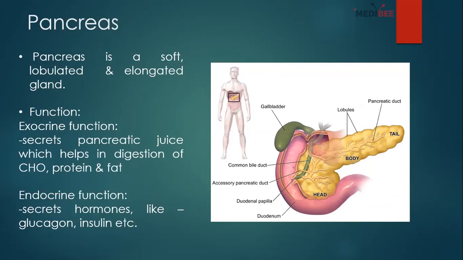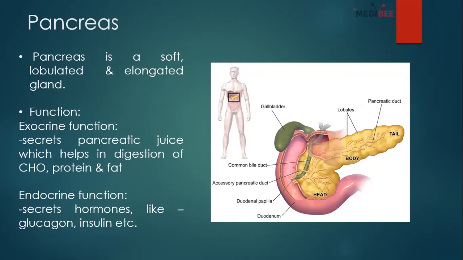That's why it is called a mixed gland, because it consists of exocrine as well as endocrine functions. So what is the exocrine function? Basically it secretes pancreatic juices, and it will help in the digestion of carbohydrate, protein and fat. And this digestion, you are going to learn in your biochemistry in detail. But for anatomy, you need to know that the exocrine function is basically to secrete pancreatic juices, which help in the digestion of carbohydrate, protein and fat.